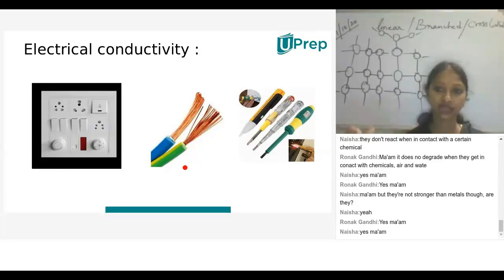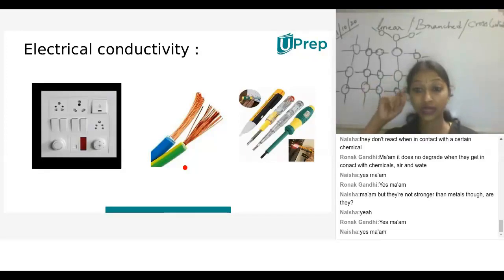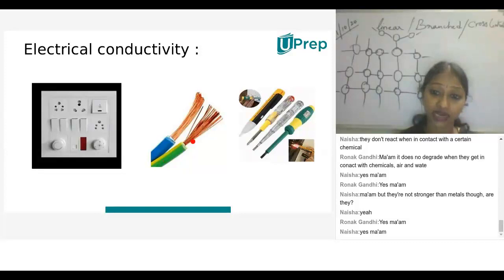Because though we are working with the electricity, when we want to check the electricity, we can hold the plastic material. We can't hold the metal, because metals are good conductors of electricity. We can hold this plastic insulation over the wire so that we can hold it and do any repairs or any other electrical works. And we can see that in electrical testers.